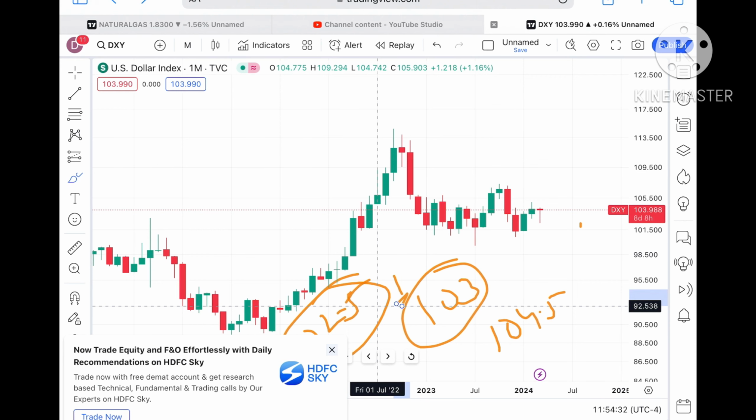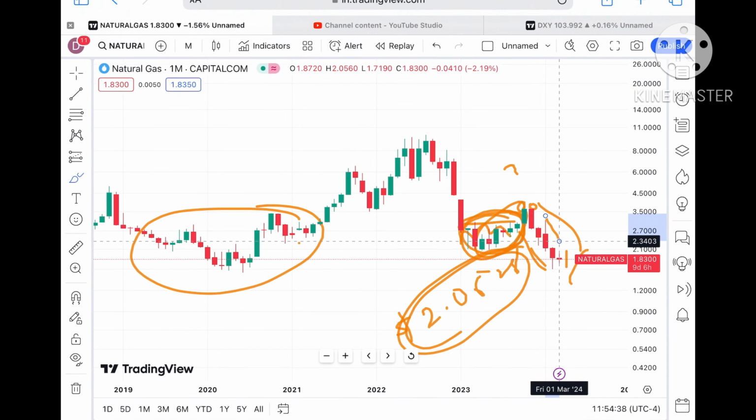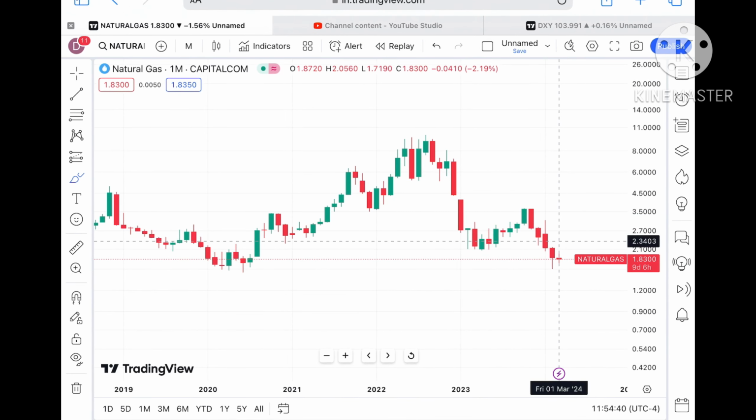Okay, they are inversely related, you have to understand that, and this is one of the factors I'm saying. Now if we go and see how the natural gas price can move in the next 2 weeks of March